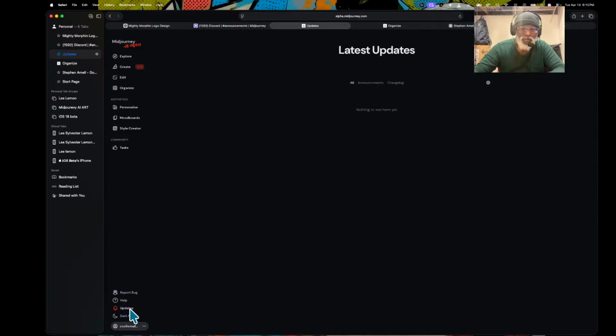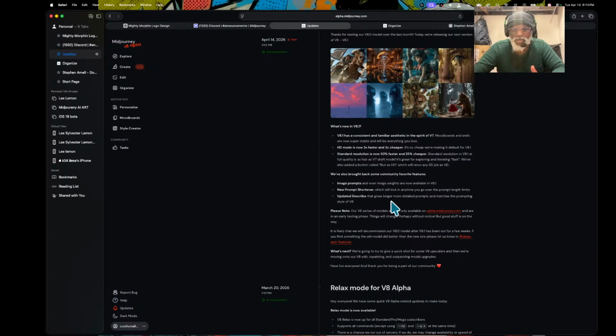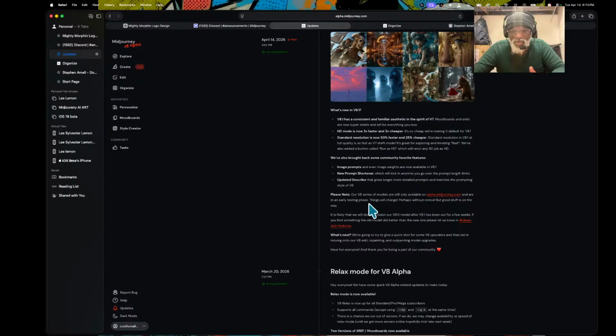If you go right here, to update, you will see why I say this is more like version 7. It gives you the same features as version 7, and they split it over to do it. So this is based on version 7.